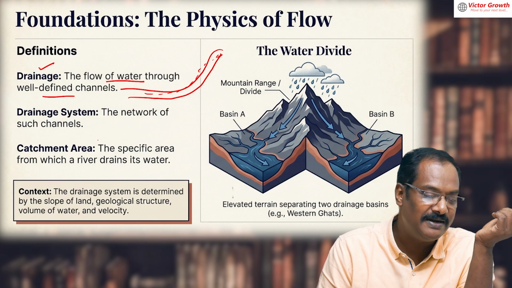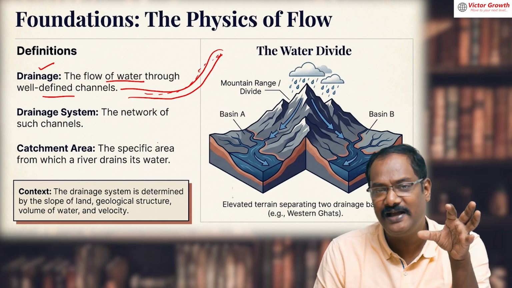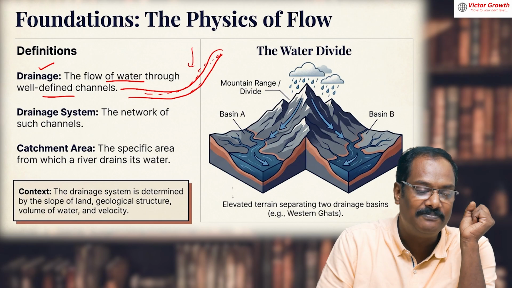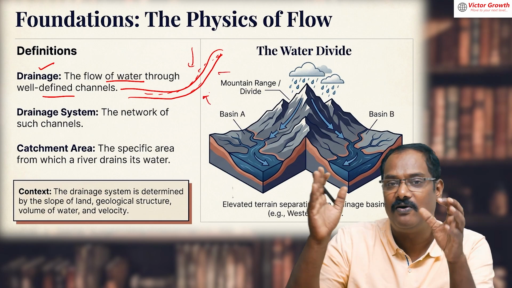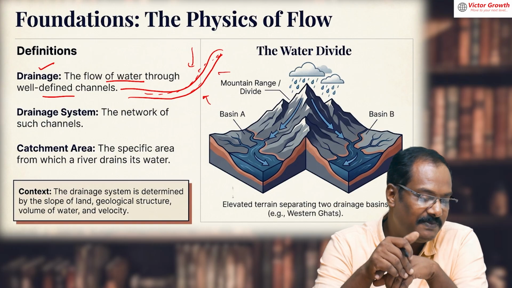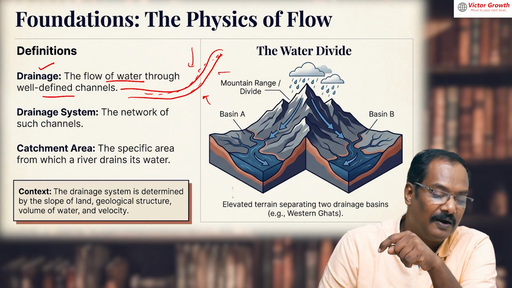Then catchment area means the area where the water is collected for the rivers. Like, if the river is flowing like this, from this area rainfall is coming, and all the water will come to that particular river. That is known as the catchment area, the specific area from which the river drains its water.